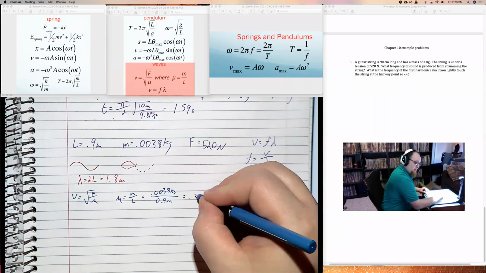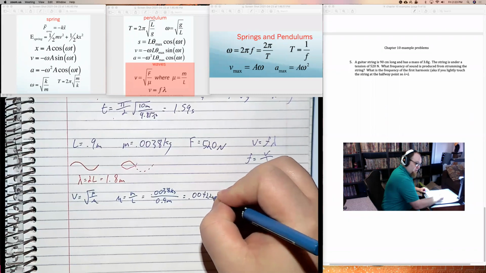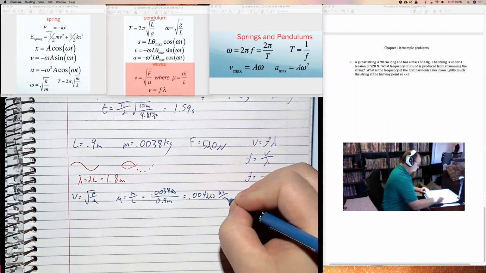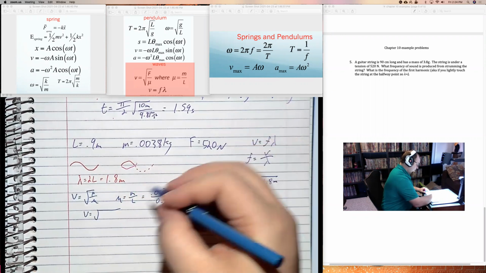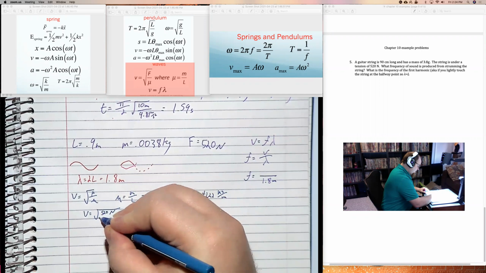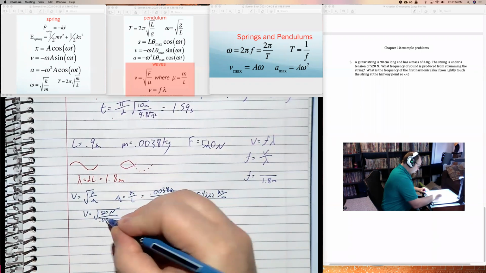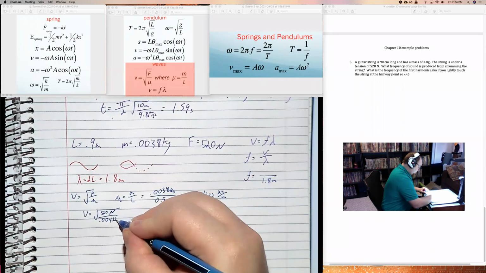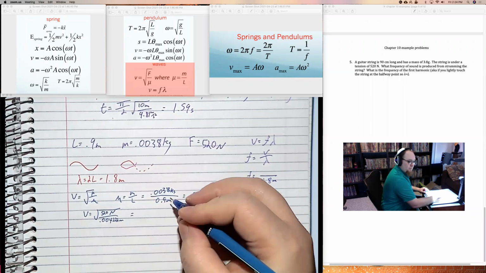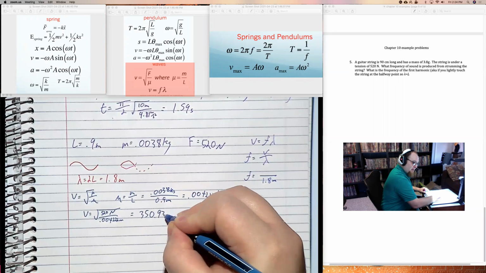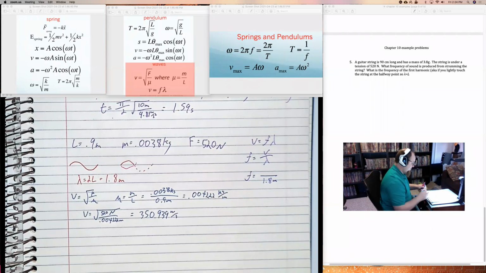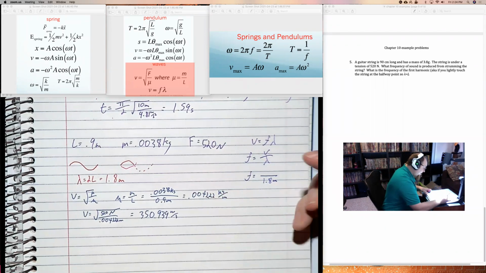That value is 0.004222 kilograms per meter, which means V is the square root of 520 newtons divided by 0.004222 kilograms per meter, which is 350.939 meters per second. And that's my V value.